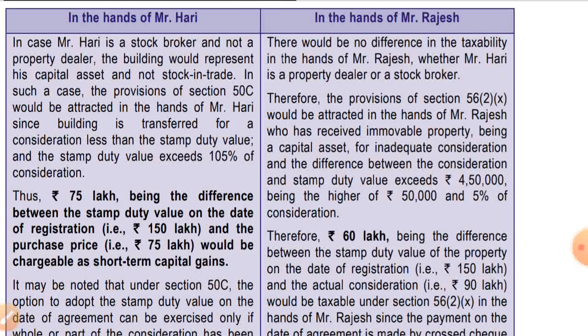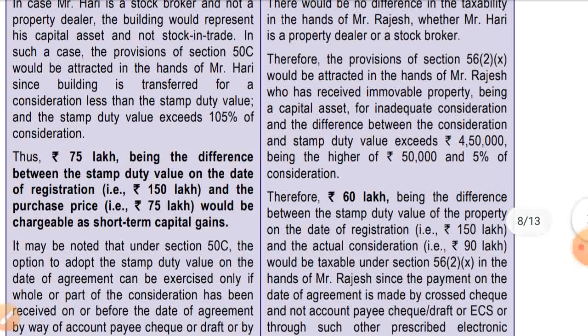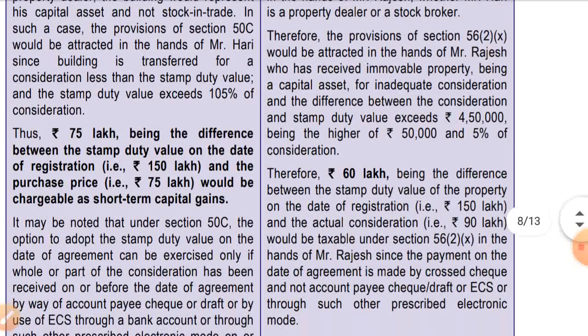Therefore, the provision of section 56(2)(x) would be attracted in the hands of Mr. Rajesh, who has received immovable property, being a capital asset, for inadequate consideration, and the difference between the consideration and stamp duty value exceeds 4.5 lakhs, being the higher of 50,000 and 5% of the consideration.